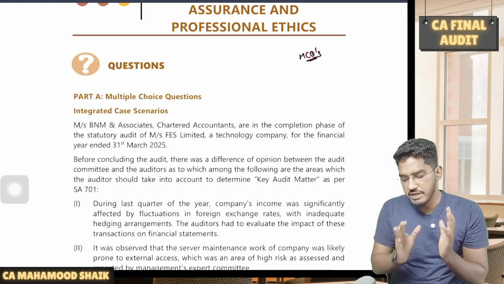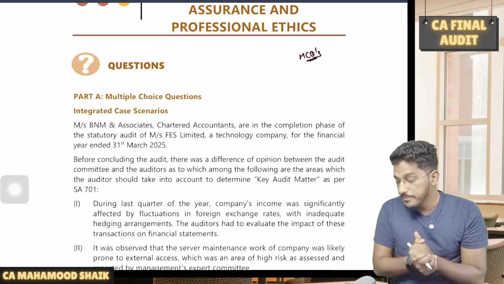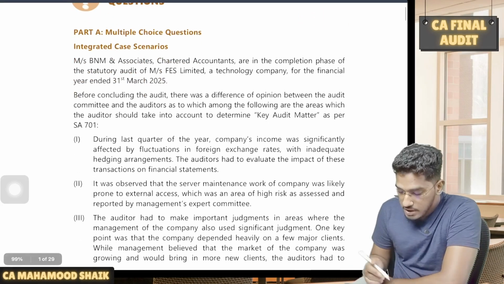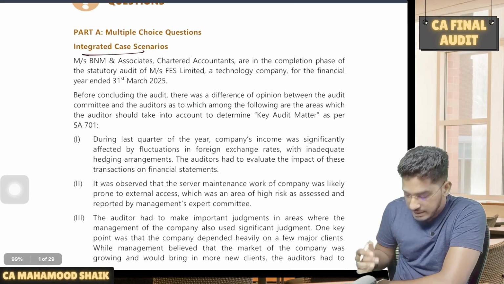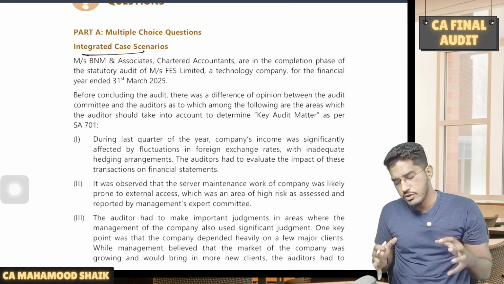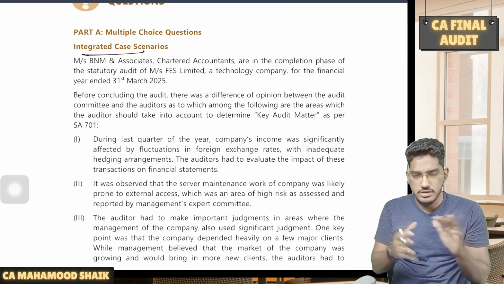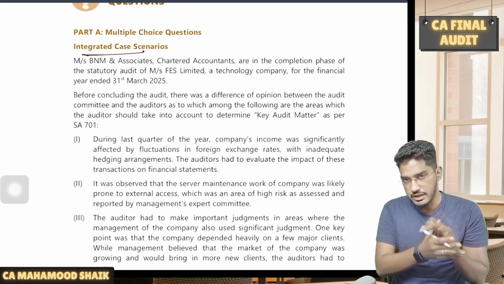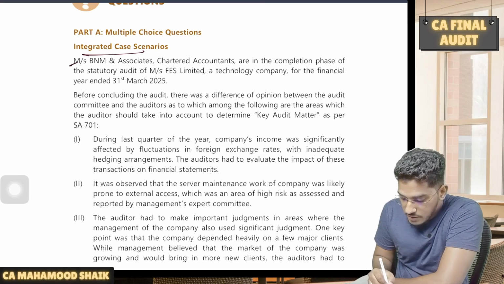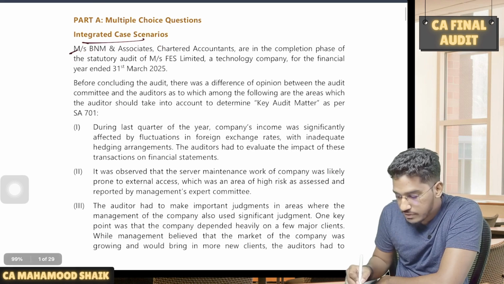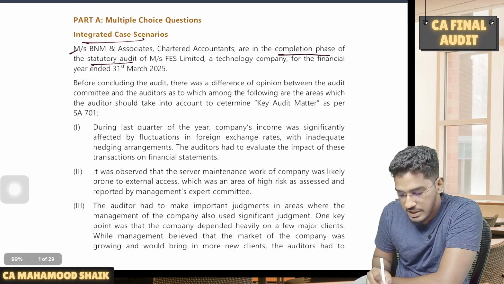In MCQ, we have a very interesting case scenario based MCQ here. Let us have a look at it. First integrated case scenario, let me take you through the facts. As and when I take you through the facts, I will try to explain the related case scenario MCQ also from that portion itself. B&M and Associates Chartered Accountants are in the completion phase of the statutory audit.